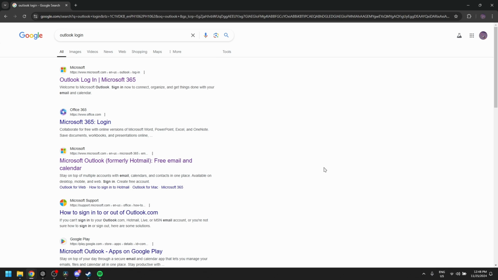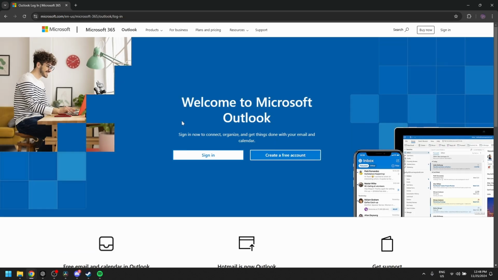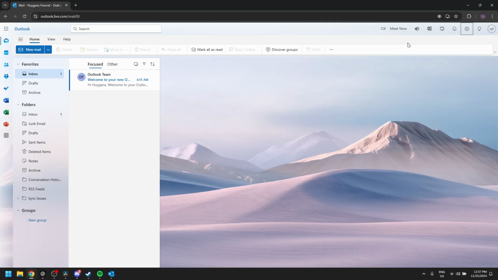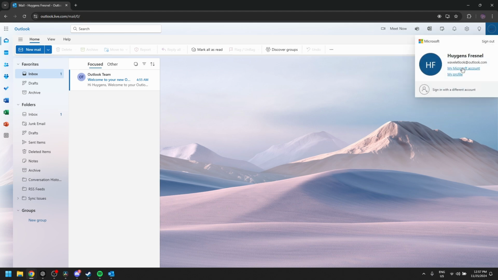To change your name in Outlook Mail, start by searching for Outlook Login on Google and clicking on the first link. Sign in to your account using your credentials. Once logged in, you'll be directed to the Outlook online page. In the top right corner, click on your profile icon and select My Profile.